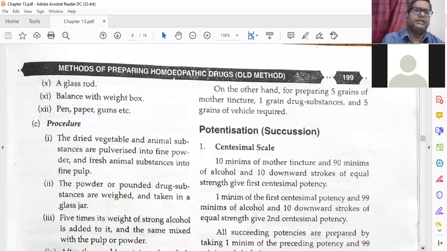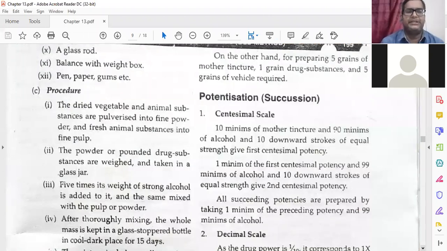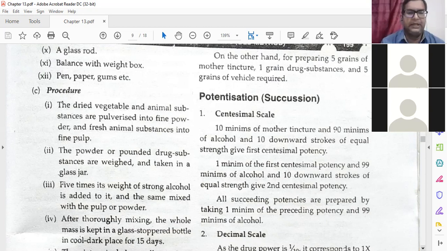Procedure: the dried vegetable and animal substances are pulverized, which means you have to make them into small pieces. Properly it should be chopped and made into the proper shape, into a fine powder, and fresh animal substances into a fine pulp. The powdered drug substance is weighed and taken in a glass jar. 5 times its weight of strong alcohol is added to it and mixed with the pulp or powder. Here you have to keep the alcohol 5 times the weight.